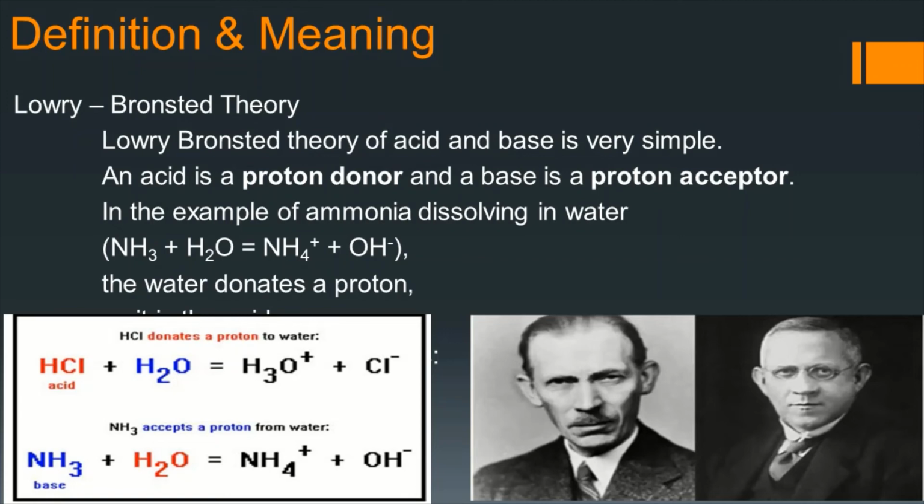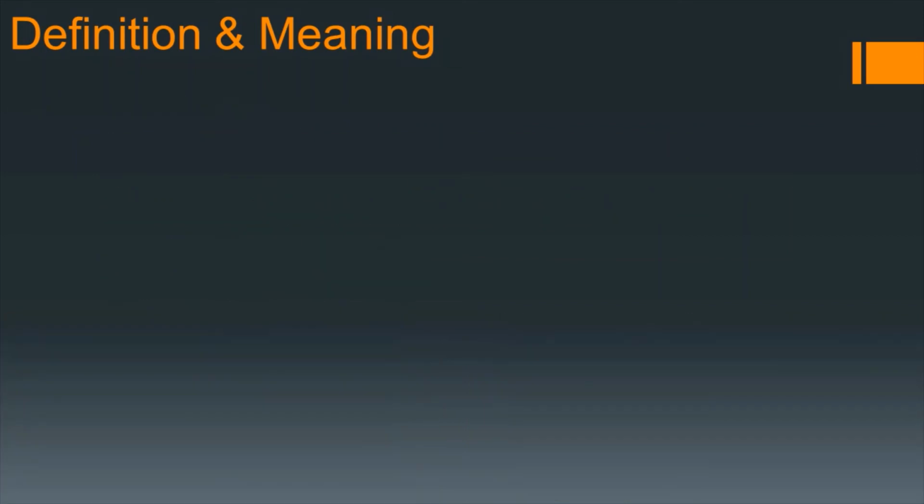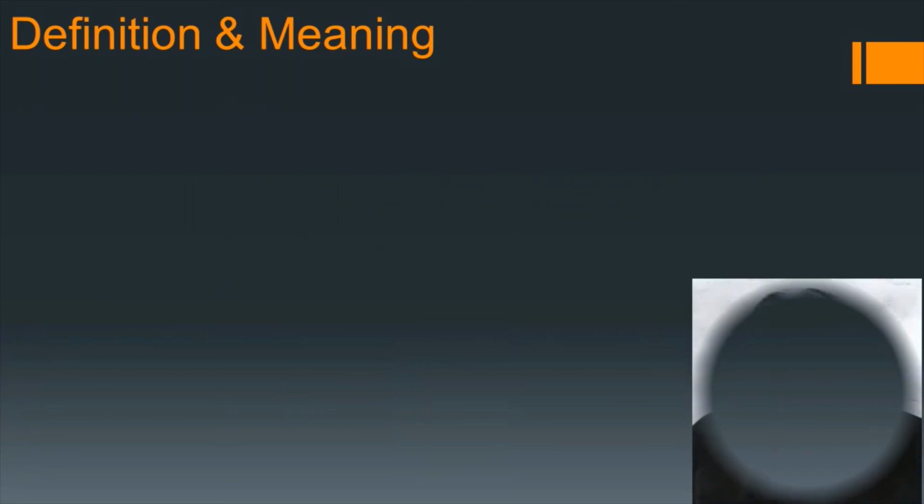Here one more concept we can get: water acts as both acid and base in different chemical reactions. But we know that water is neutral. So according to Lowry-Bronsted theory, we can explain the acidic property of water and also the basic property of water. But actually water is a neutral fluid. Let us come to the third theory.